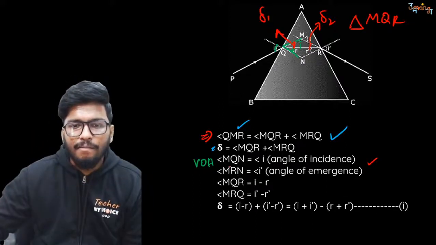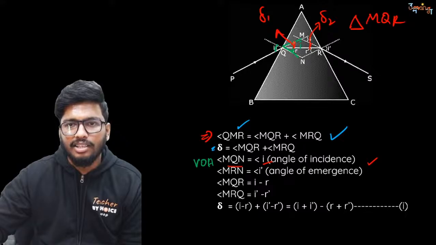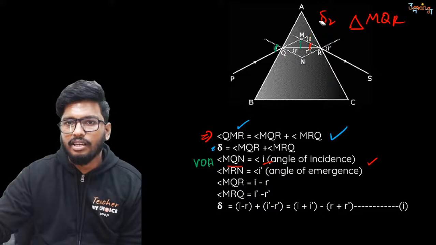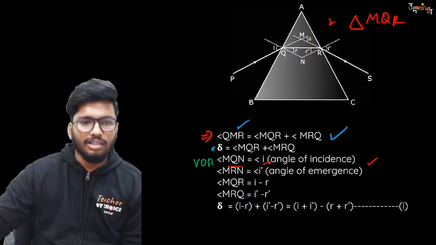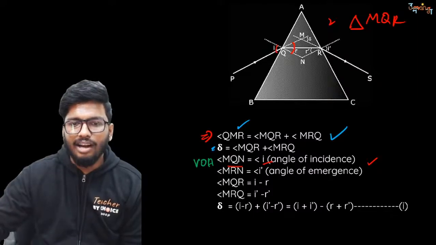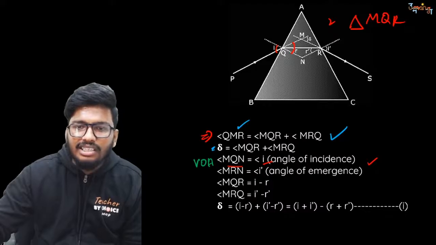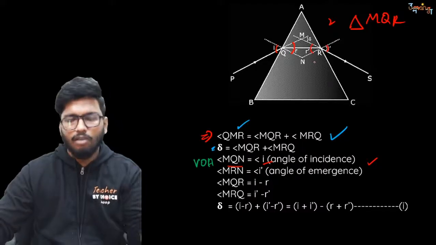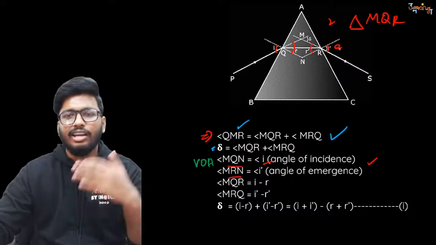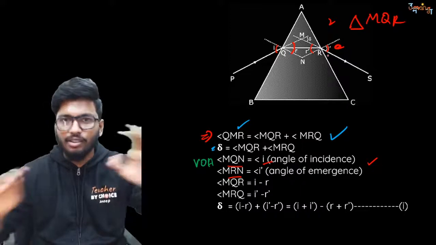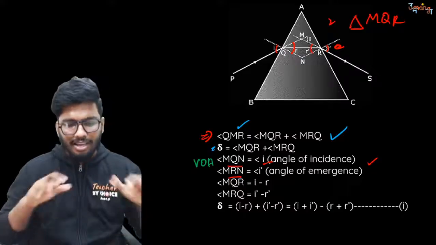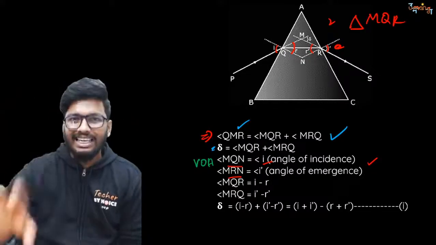So again, MQN is nothing but angle I. MQN, that is nothing but this angle. So I'm going to erase this part out once again and do it properly. Let me just erase this part. I'm going to use red color itself to represent this. So look at this, people. This angle is equal to this angle. So I'll take it as MQN is equal to I. And if this is equal to this, I can say this is also equal to this, obviously, because it's the same thing. So I can say that MRN is equal to I dash or E. You can take it as emergent angle E, or you can take it as I dash. Whichever way you want, you can go with that. There is no hard and fast rule that you have to follow my steps itself. Whichever you feel is easier, please follow that.